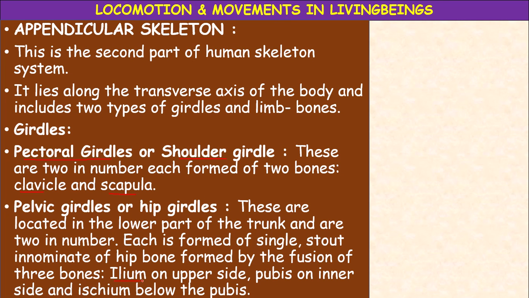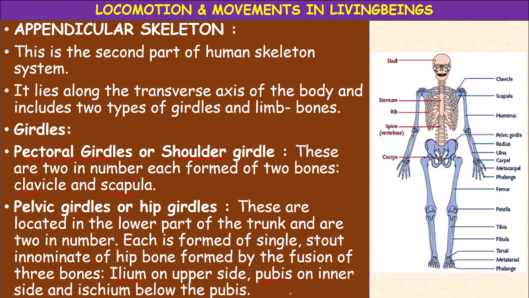Ilium, pubis and ischium. The ilium is on the upper side, the pubis on the inner side, and the ischium below the pubis. So these three bones fuse together and form the pelvic girdle, or hip girdle.